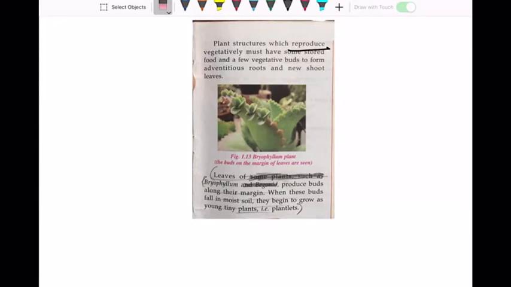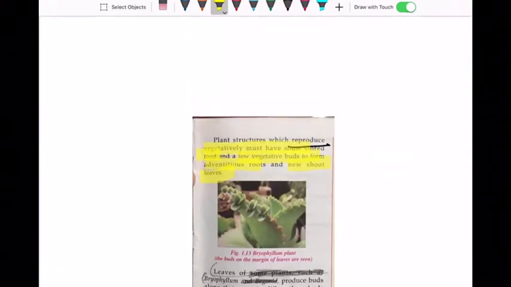To reproduce vegetatively, you will see it must have some stored food in it. And also a few vegetative buds form adventitious roots and new shoot leaves. So these are the two requirements that should be fulfilled for vegetative propagation.